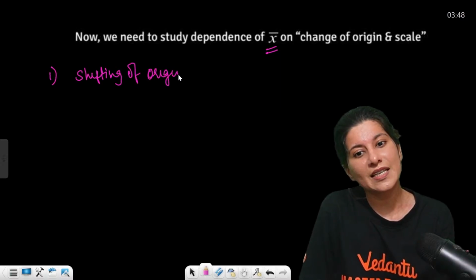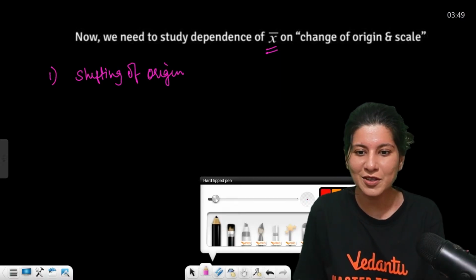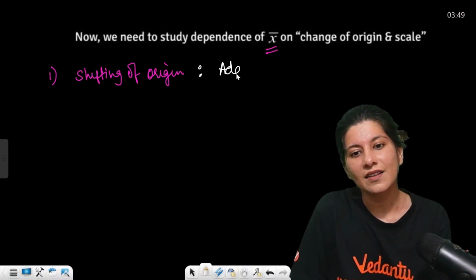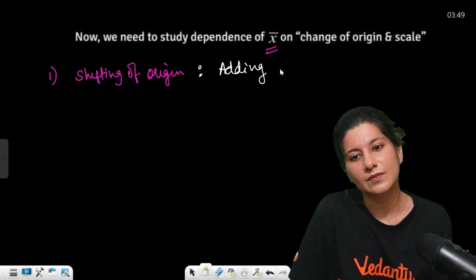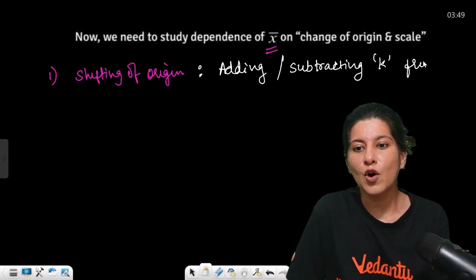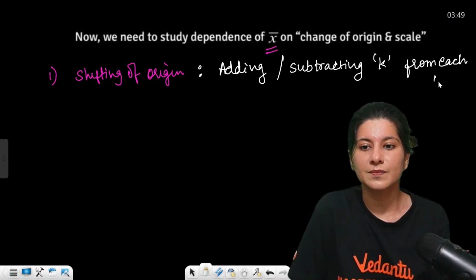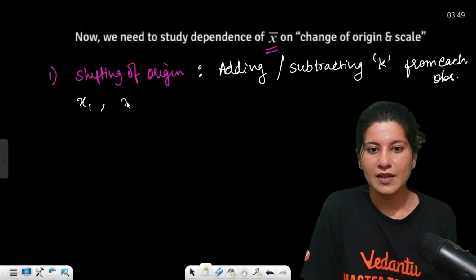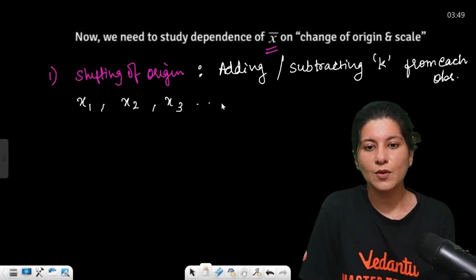Now you will be seeing, ma'am, what is shifting of origin? Shifting of origin means adding or subtracting a constant k from each observation. Let me tell you. Suppose you have x1, x2, x3 and all the way up to xn.